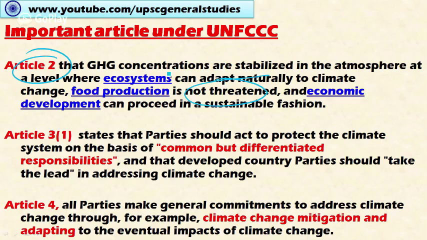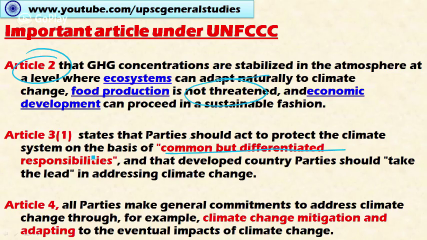And the second important article is Article 3.1. It states that parties should act to protect the climate system on the basis of common but differentiated responsibility. And this is the core principle of the convention. Common but differentiated responsibility means every nation has the common responsibility to reduce global greenhouse gas emissions, thereby reducing global warming. But all the nations do not have equal responsibility.